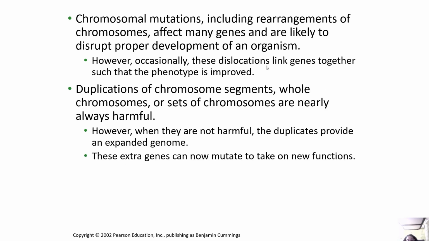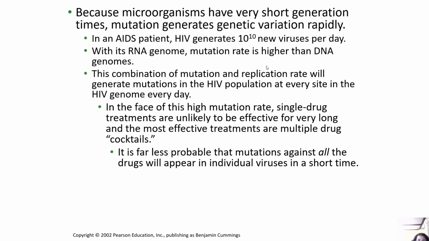So, chromosomal mutations, including rearrangements of chromosomes, affect many genes and are likely to disrupt proper development of an organism. However, occasionally these dislocations link genes together so that the phenotype is improved. Duplications of chromosome segments, whole chromosomes or sets of chromosomes are nearly always harmful. However, when they are not harmful, the duplicates provide an expanded genome, and these extra genes can now mutate to take on new functions.